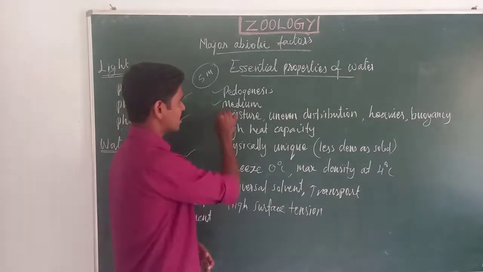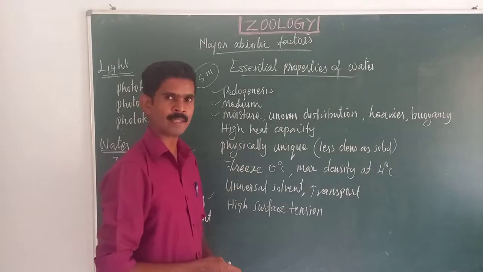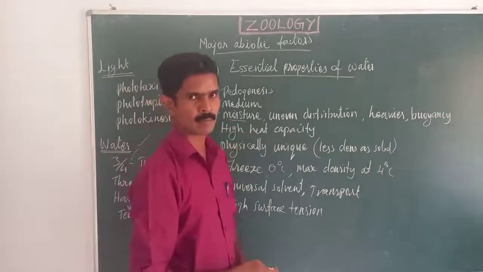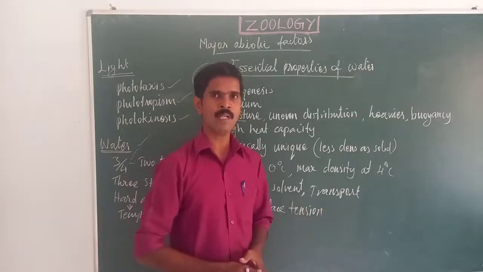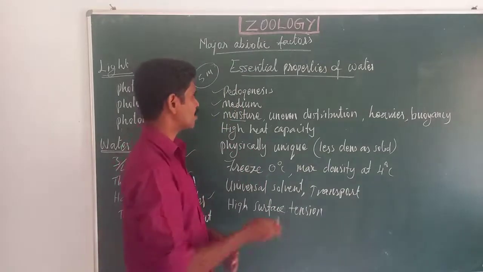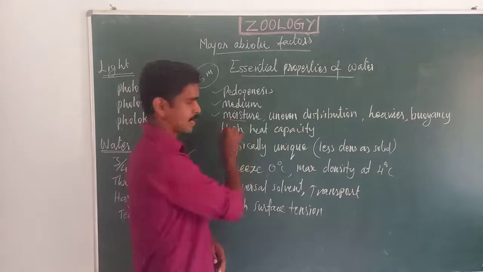Then the third one is that water is available in the atmosphere in the form of moisture. Invisible water molecules are present in the atmosphere, so it is called moisture. Understand? So the third property is that water is available in the atmosphere in the form of moisture.